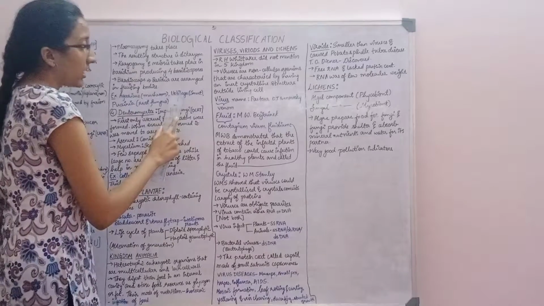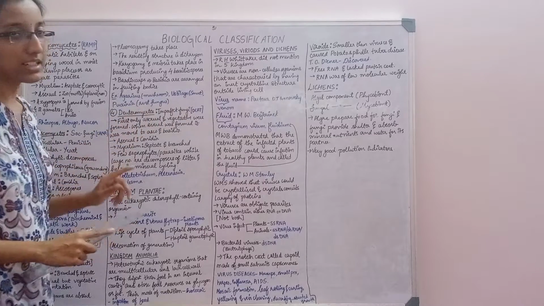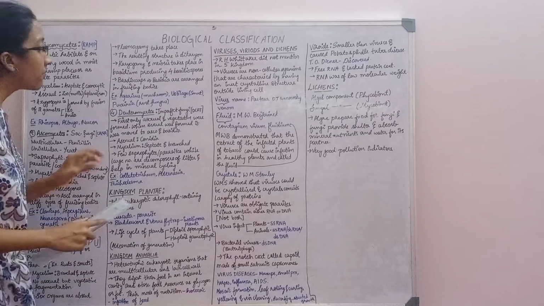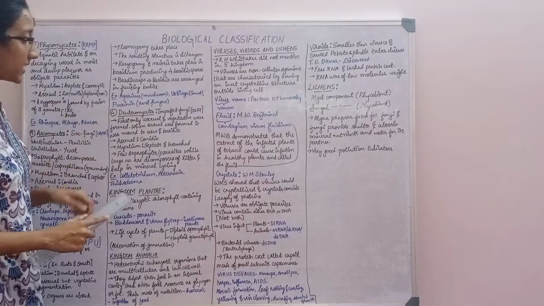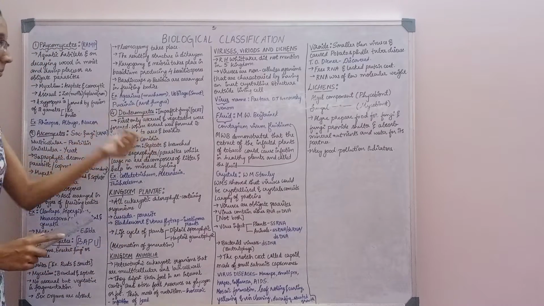Ustilago, smut. So the other one will be rust. One is smut, the other is rust. So this is the way to remember. Now next we come to the Deuteromycetes. This is called imperfect fungi. Ascomycetes are called sac fungi.